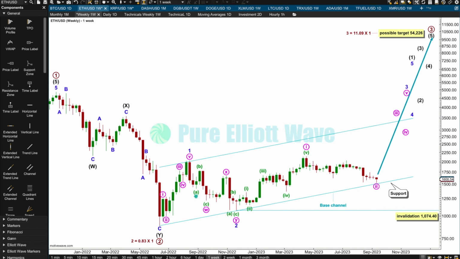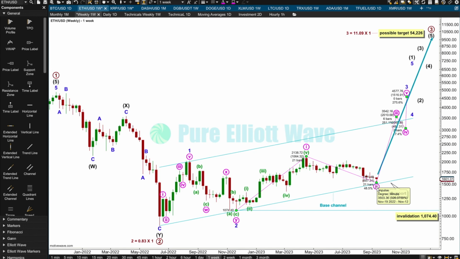Within the start of primary 3, I have minor 1, minor 2. Within minor 3, I have minute 1 and 2. I've drawn a base channel around minor 1 and 2. You draw a base channel from the start of 1 to the end of 2 with a parallel copy on the end of 1. Lower degree second wave corrections often, not always, but often will find support or resistance along a base channel on the side opposite to the trend. So here minute 2, on the side opposite to the trend, may have found support at the lower edge of the base channel.